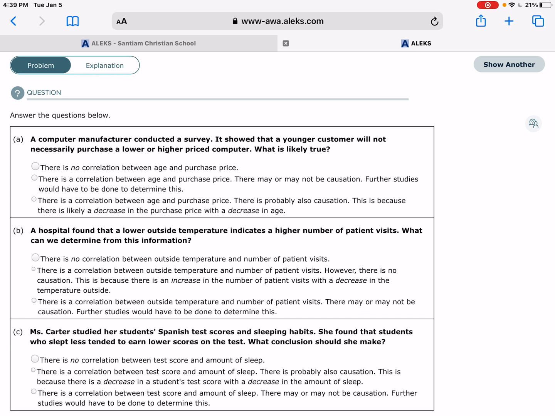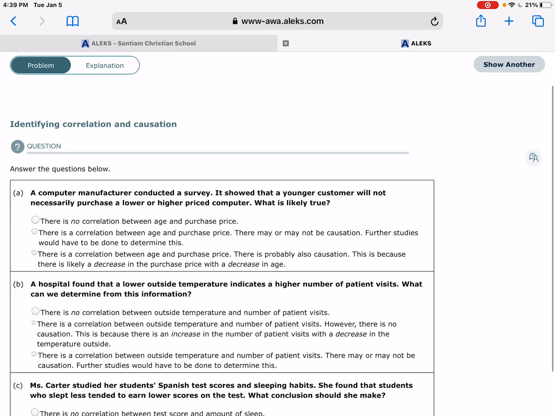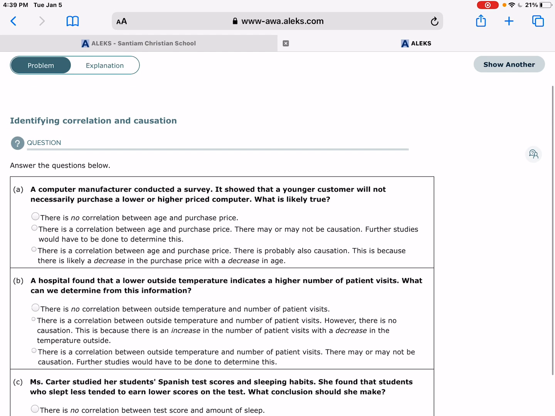And so we're not going to try to prove that. But we are going to say there is a correlation. We just have to find the one that says there may or may not be causation. Further studies would have to be done to determine this. See how this goes? Correlation does not imply causation.